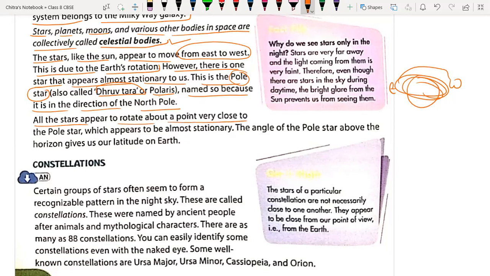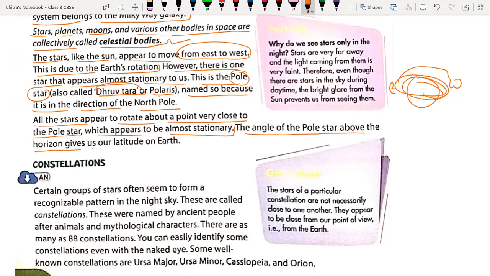All the stars appear to rotate about a point very close to the polar star, which appears almost stationary. Other objects change their position with respect to that Dhruv Tara or polar star.